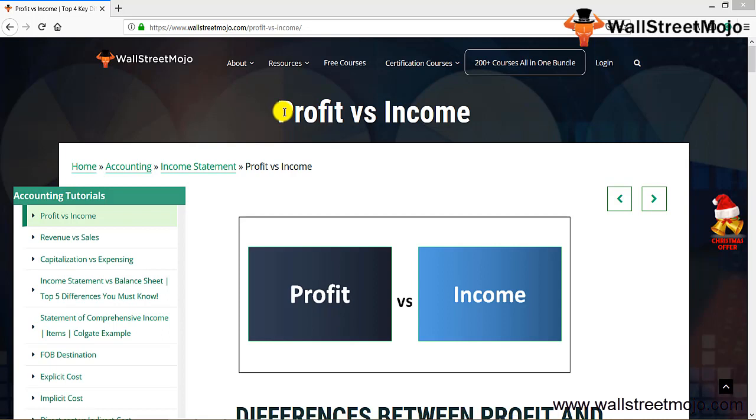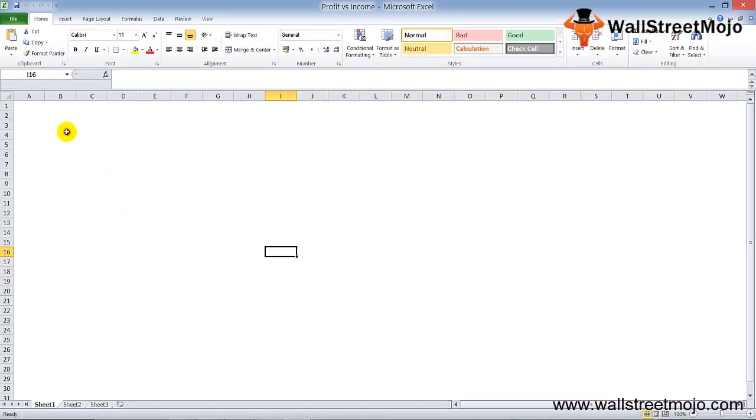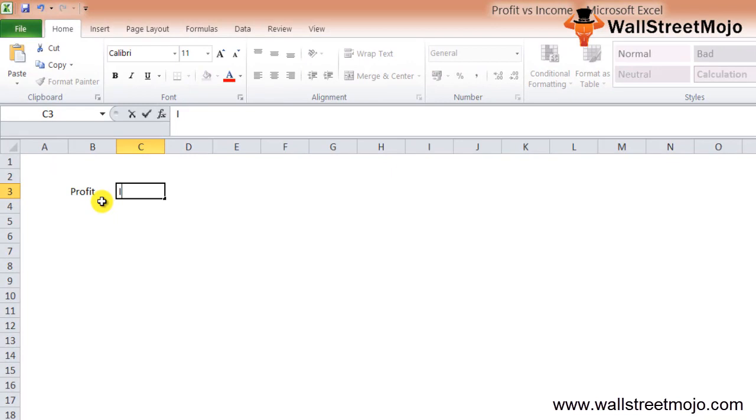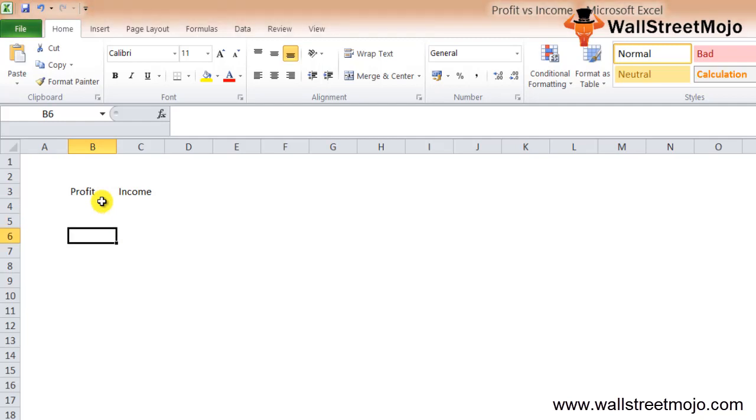Friends, today we have a topic which is profit versus income. We are going to understand this topic in a detailed format. See, at the very beginning you need to understand, there is a very slight, very minor difference between what we call profit and what is known as income. It's a very thin line of difference, because of which this topic has been taken. There are two important terms that are very useful in determining the financial strength of the company.